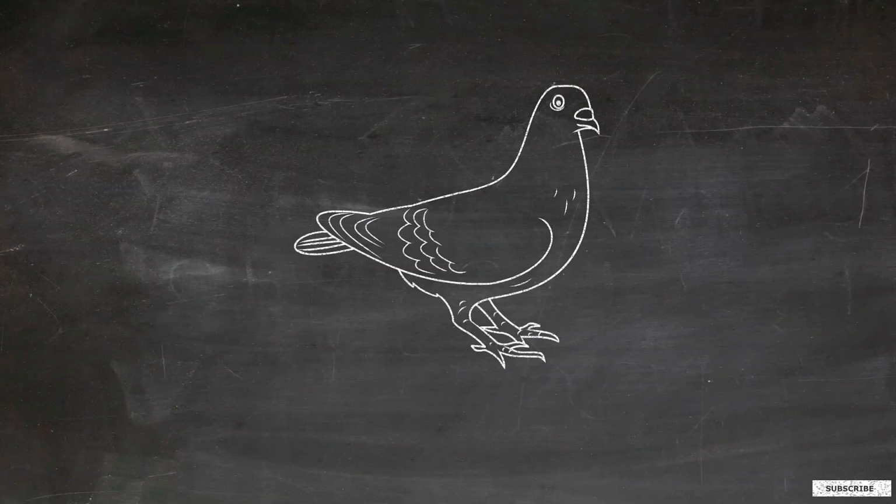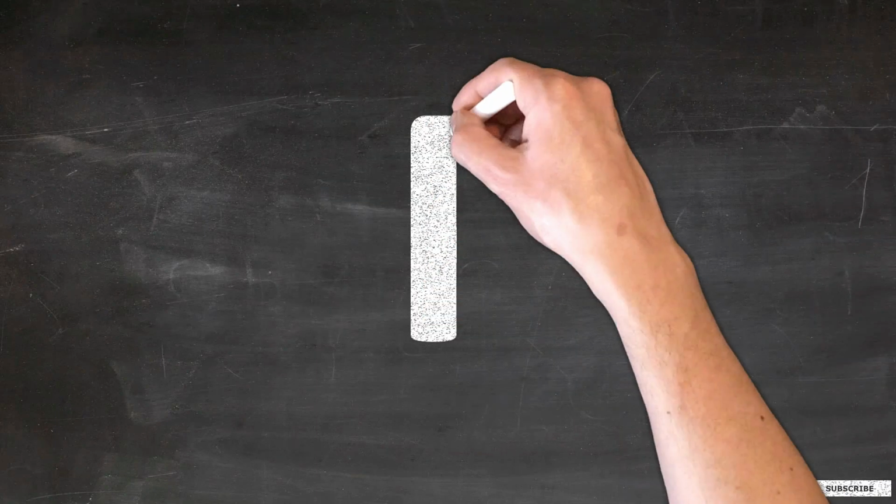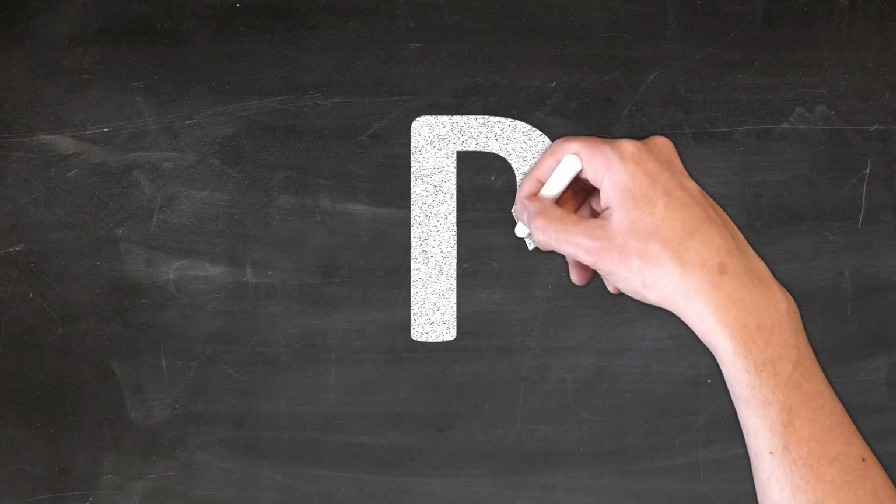I am a pigeon. I am a vegetarian bird. I will teach you P. Start from the top. Draw a standing line to the down. Go to the top again. Draw a curve up to the middle. This is capital P.